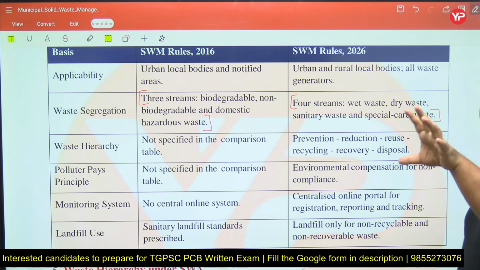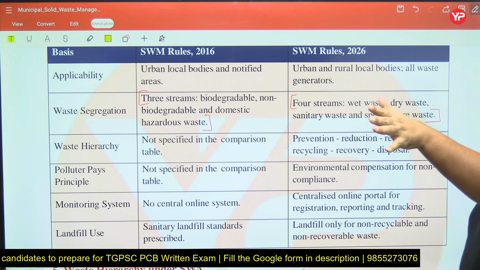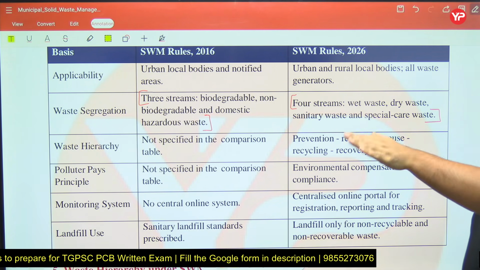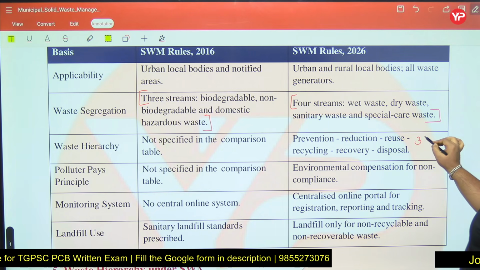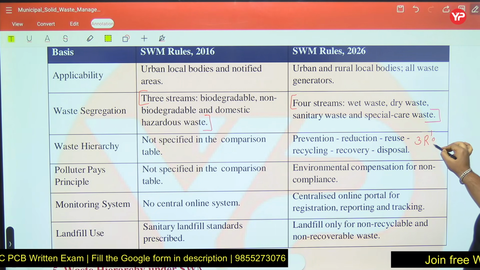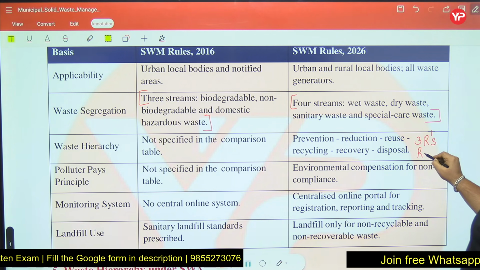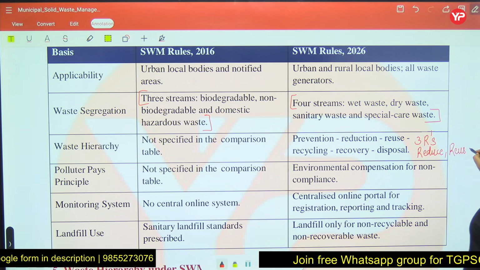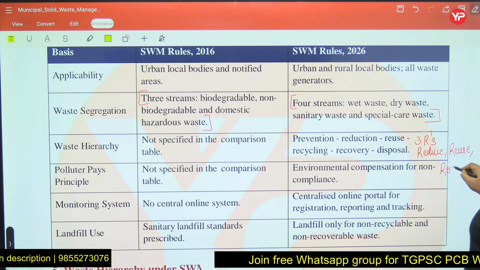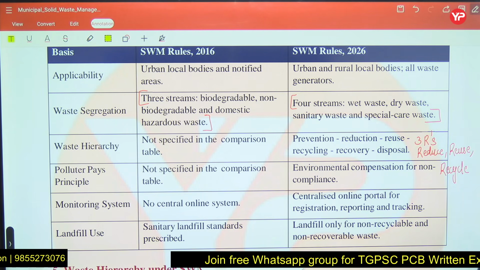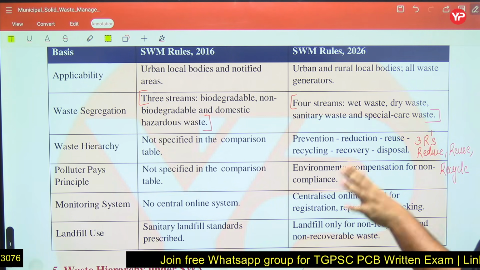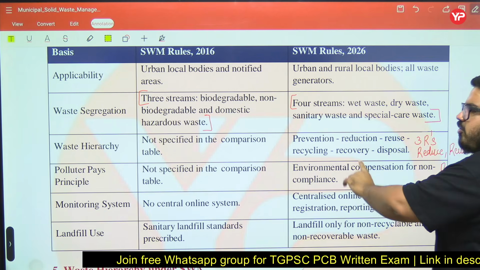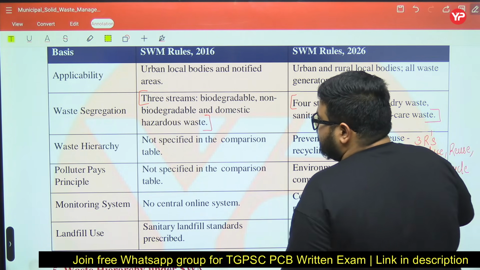After that, mostly they will ask about the 3 R's of waste management: reduce, reuse, recycle. They can ask you about the 3 R's also. So if they ask about the 3 R's, generally you can remember: reduce, reuse and recycle. They can ask you in the question. Okay, so prevention, reduction, reuse, recycling was specified in 2026, but it was not in 2016.